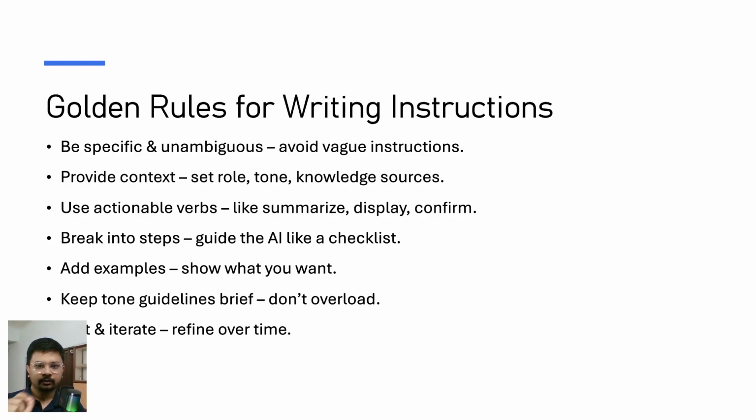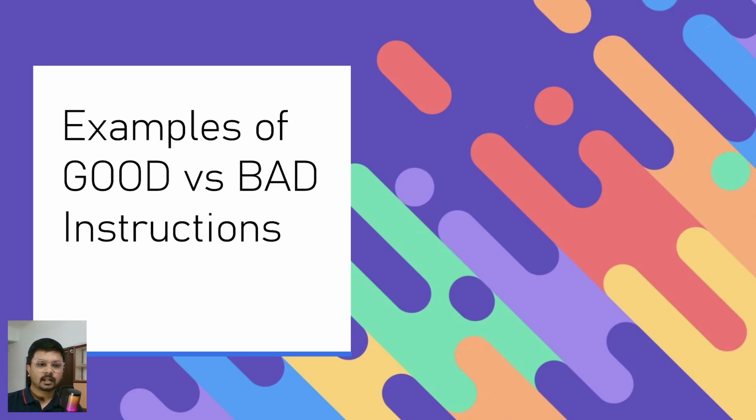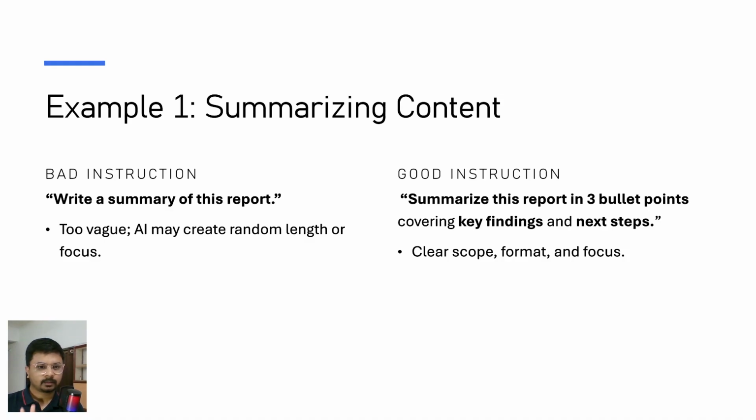It doesn't matter if you change just one line of instructions. Try to test the complete scenario, because instructions are something that you have to modify from time to time, right? So testing, iteration, and refining over time is really important. Now we'll see some good and bad examples of instructions. First is summarizing content.